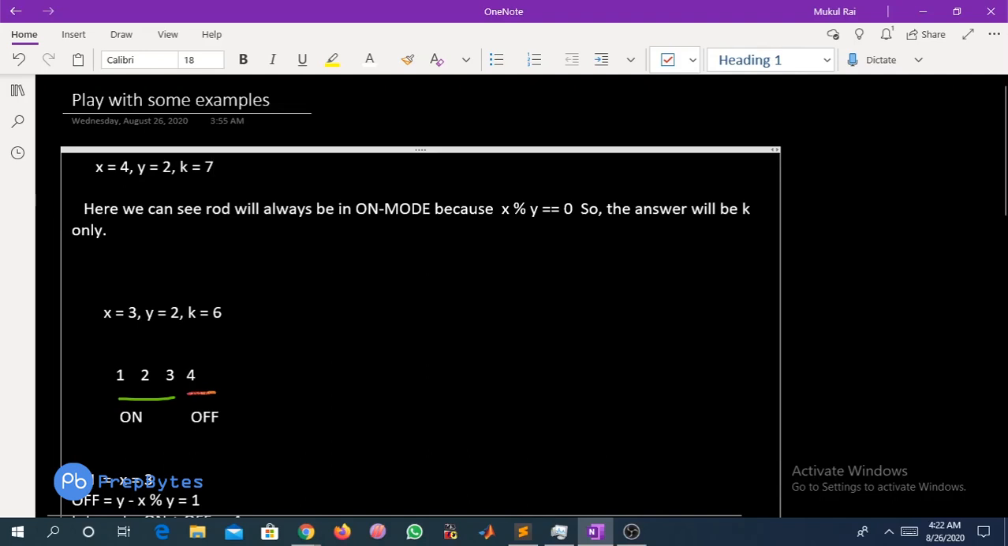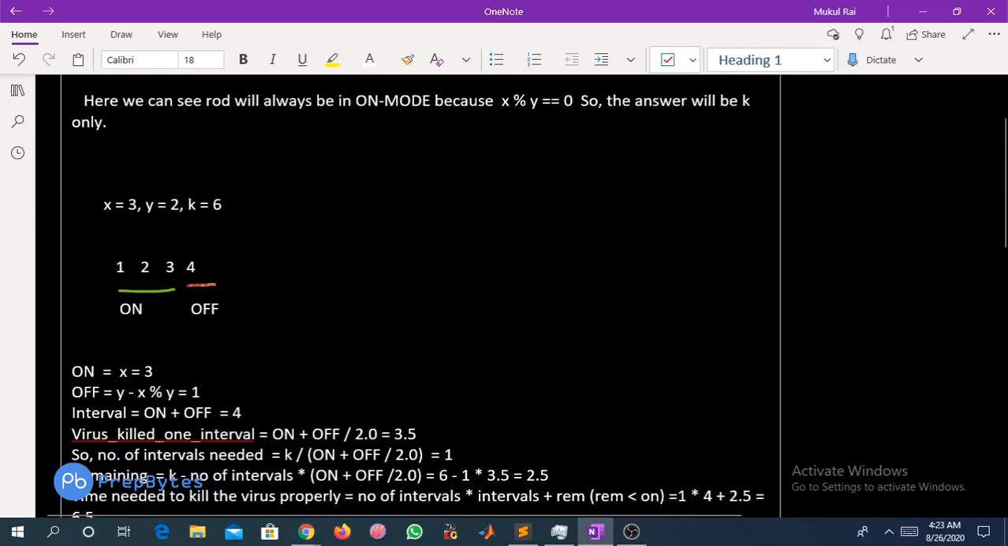Why is this happening? Because x mod y equals 0. That means the on mode interval is divisible by the interval at which the scientists visit the lab. So for this, the answer will be only k, because the rod is giving only high voltage. The answer will be nothing but the time to kill the virus.